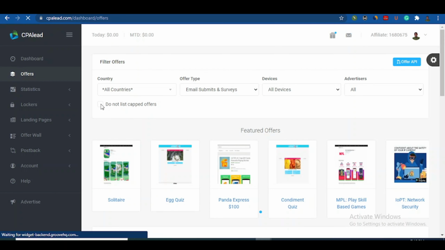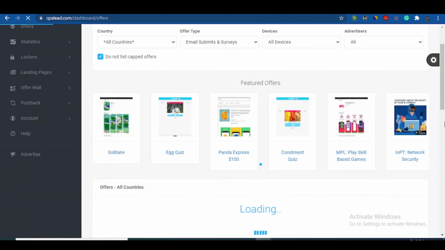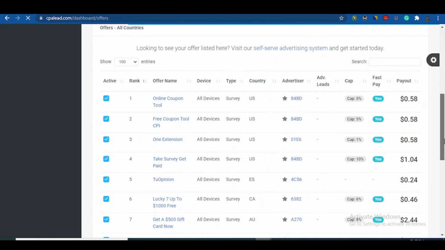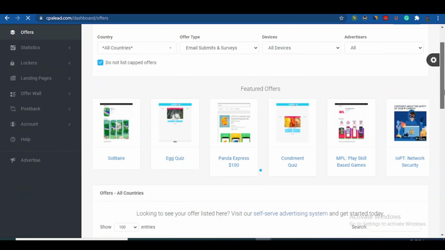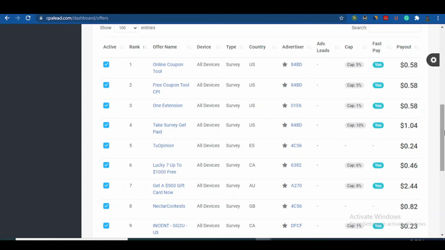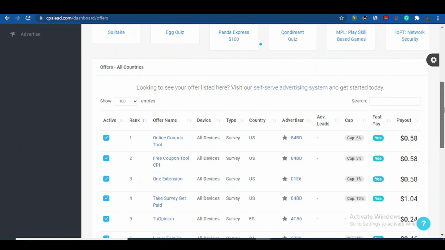You can also click on this one: do not list capped offers. So any offer that has been capped won't be listed for you. Then you see the website loading this way, and it will bring offers out for you based on what you have filtered out. Now when I go down here, you can see it's still showing USA. It's because the website is still loading.